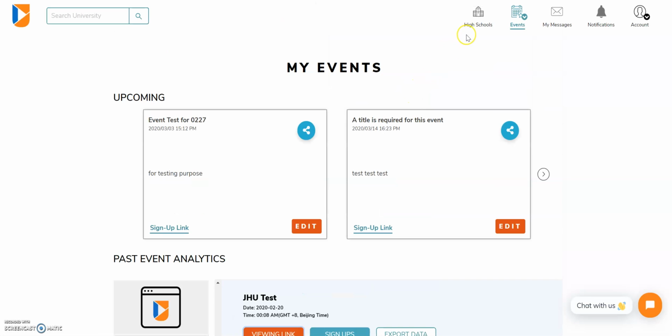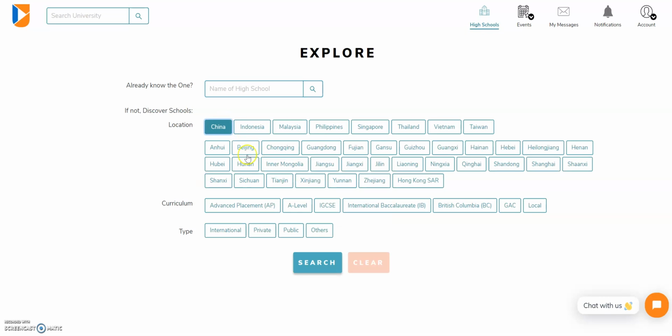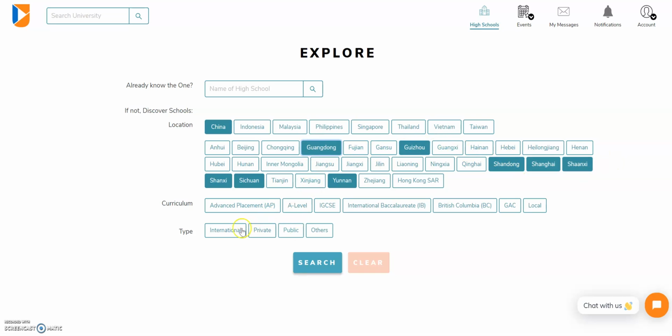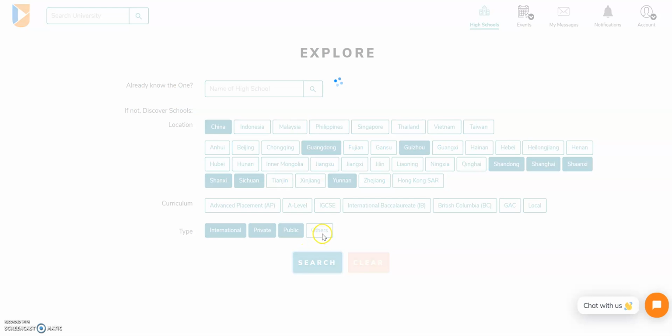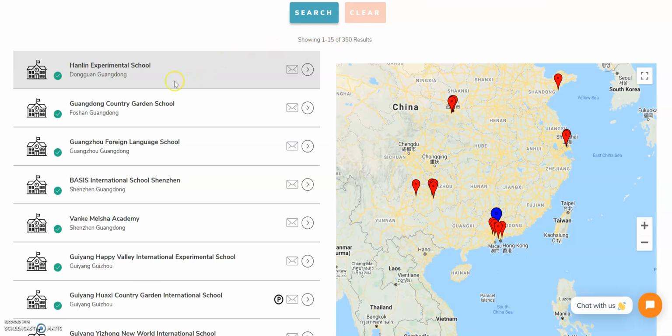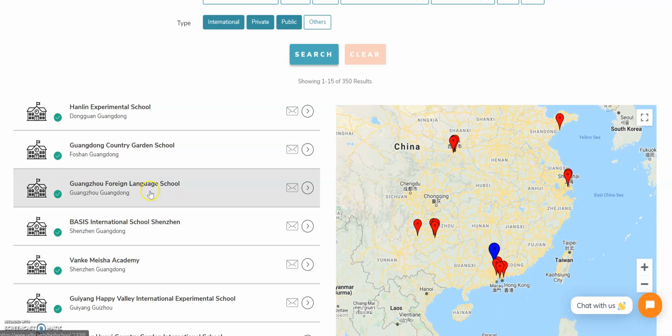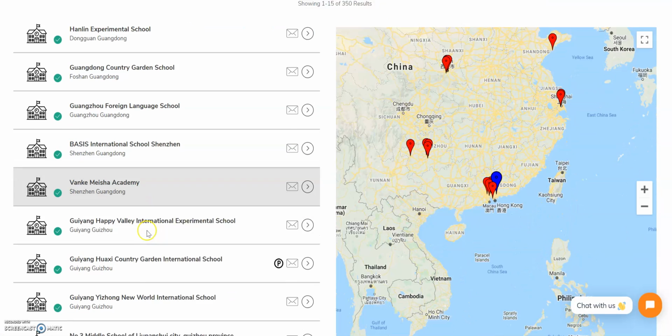A key part to Udentity is the ability to learn more about the high schools across Asia, as well as connect with the counselors there. You can filter through data and see the types of schools across the region. You'll be able to see here a map showing all the high schools in the data based on your filters, as well as being able to see which high schools with a verification tick have been claimed and are managed by a counselor or a teacher.